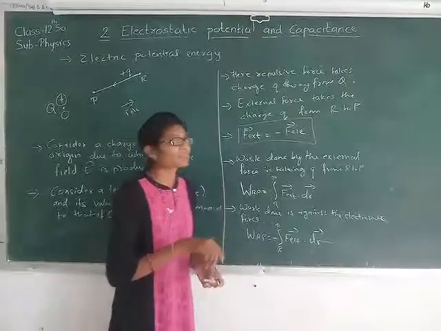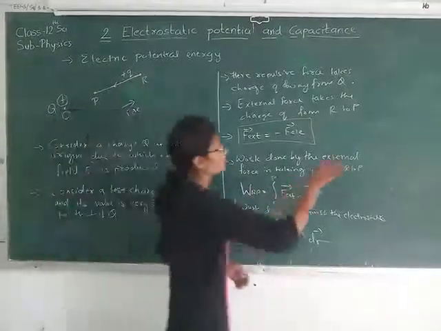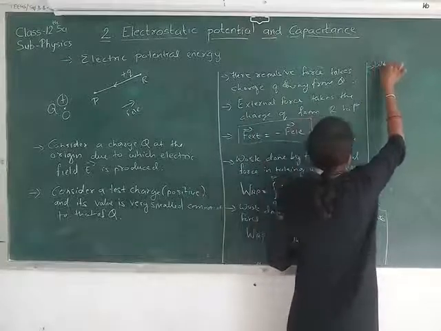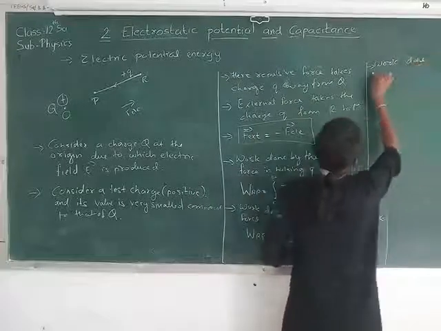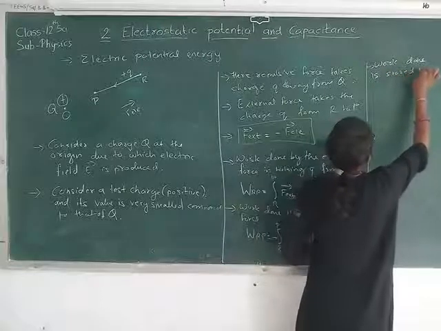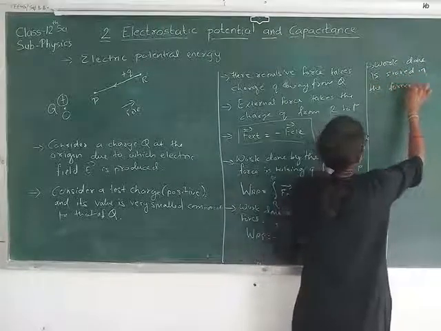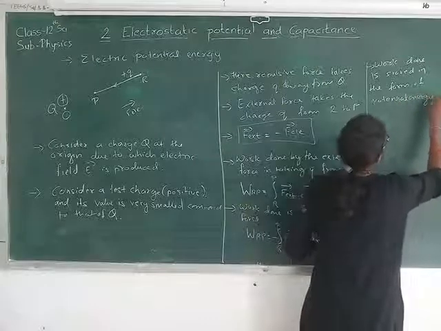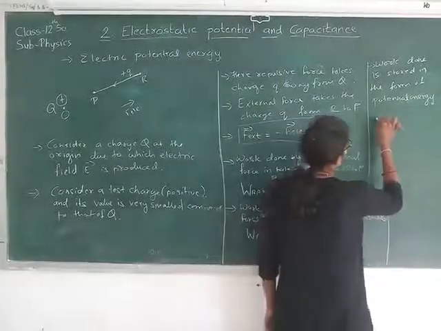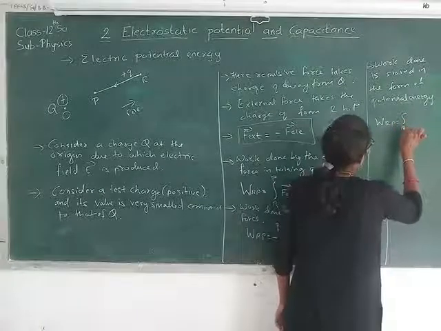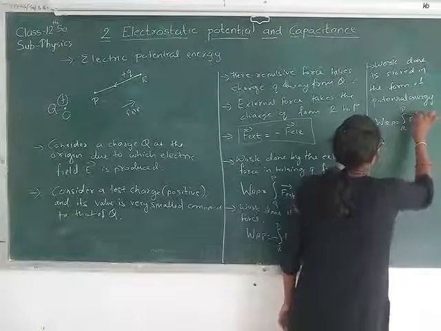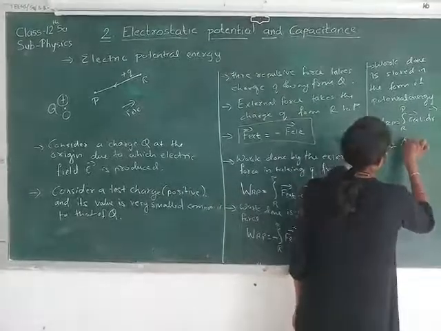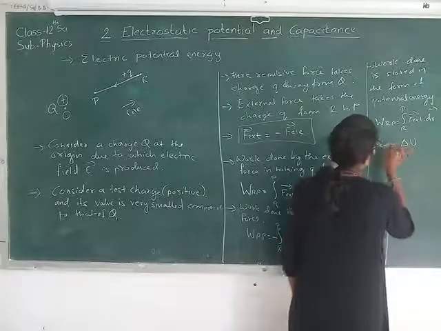Now, this work done is stored in the form of potential energy at point P. So W_RP, the work done by the external force, F external dot dr vector, is equal to the potential energy, or you can write delta U.